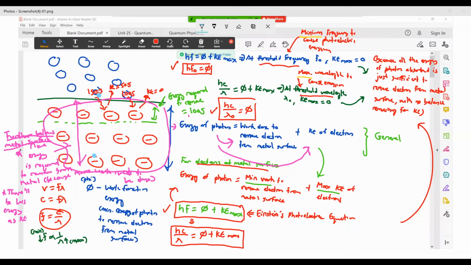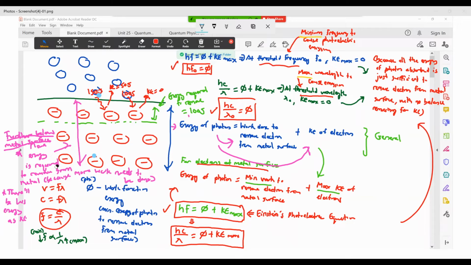But if you talk about specifically only electrons at the metal surface, you could say this: the electrons at the metal surface actually need the least work to remove. Because they need the least work to remove, you're going to get the maximum Ke of your electrons. If you're ever going to get any maximum Ke of electrons, it's usually only at the metal surface, because they use up the least energy to be removed in the first place.